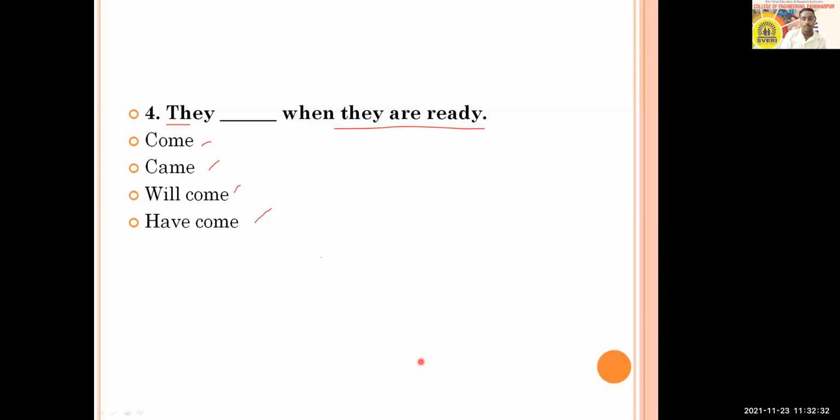And in the poll also I'm getting maximum response here. So you can think of the tense combination. Here they are ready. So here is present tense, simple present tense. Yes, Sakshi is also with her answer. So they are ready is in simple present. So with simple present, you can choose which one out of these four options.